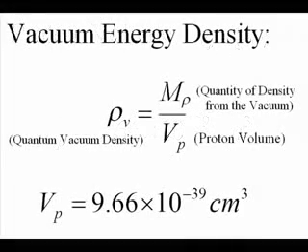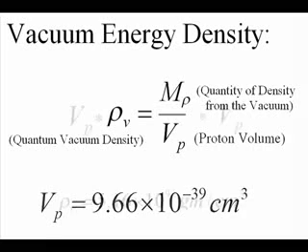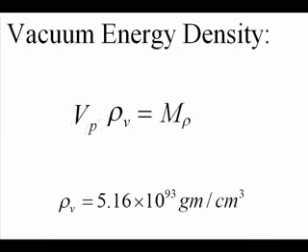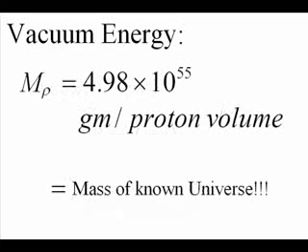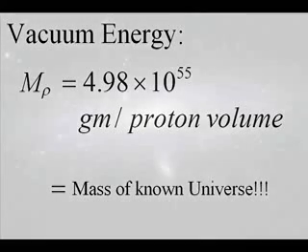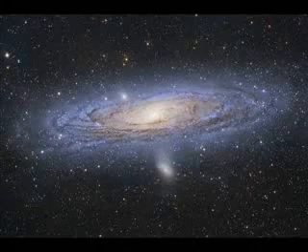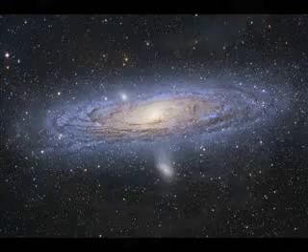A density is mass per unit volume, so if you multiply a density by a volume, the volumes cancel to give the amount of mass that would be contained within a proton volume, which is 4.98 times 10 to the 55th grams, which also happens to be the mass of the entire universe, existing inside each and every proton.